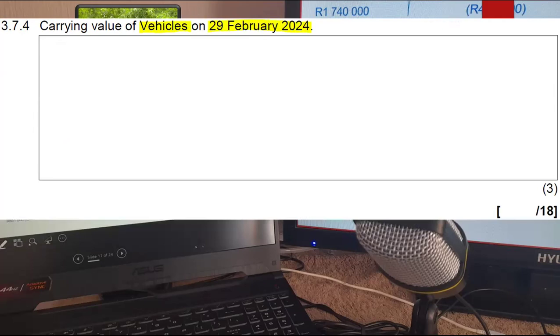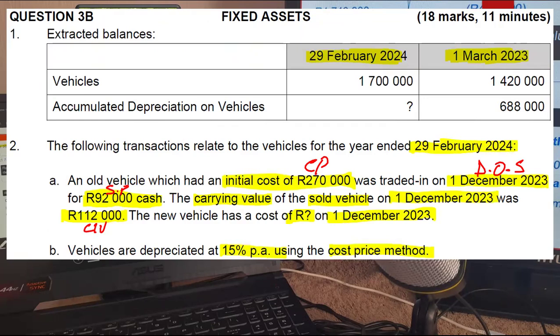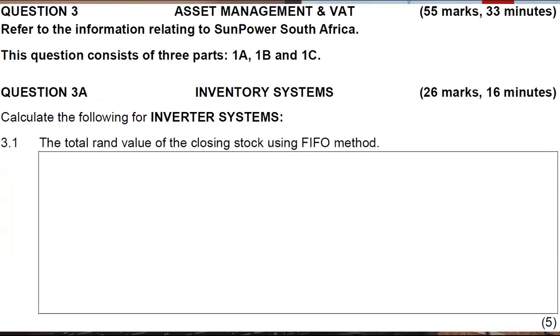I'm going to start from the beginning. One thing I have noticed is that when it comes to the cost price of vehicles, we are simply given this information here, which will be very important. They gave us the cost price at the beginning of the year and the cost price at the end of the year. And also gave us the cost price of the vehicle that was sold. The only thing that they didn't give us is the cost price of the vehicle that was purchased.